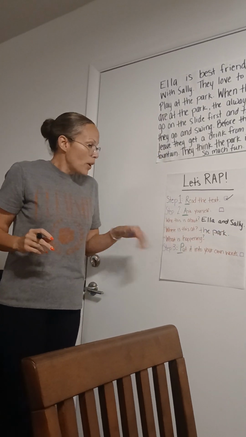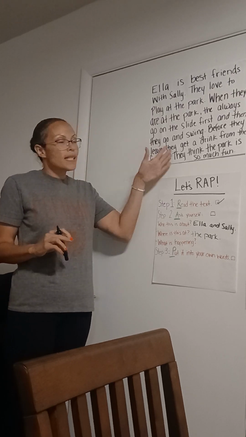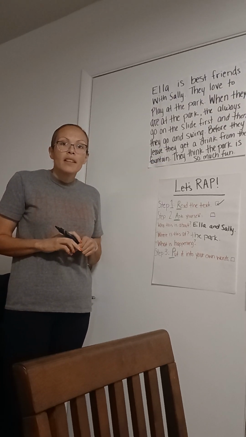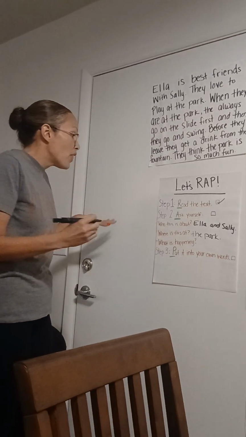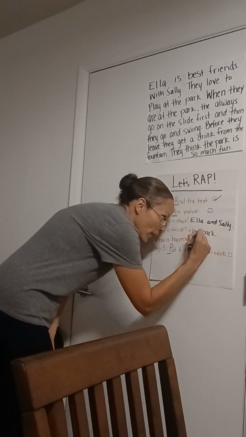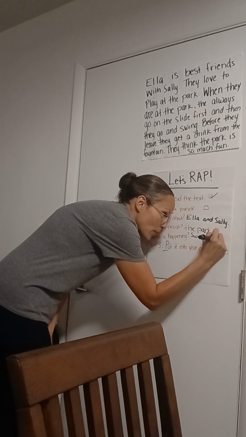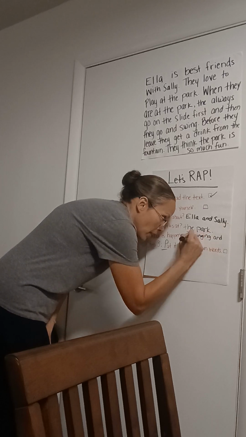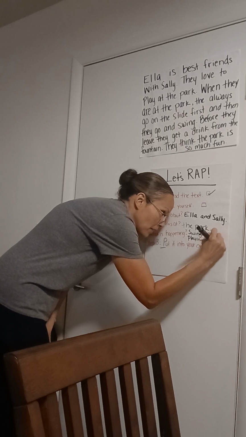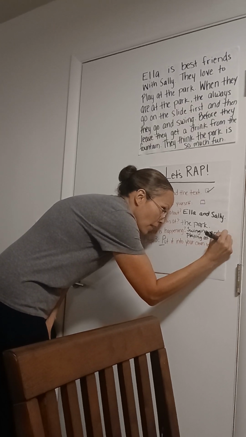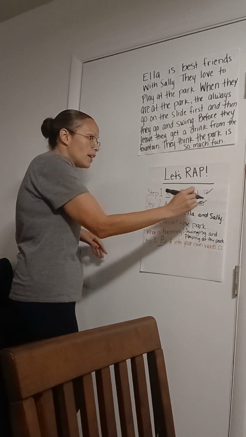Okay? And the last question I want us to think about is, what's happening? What's going on? What is this about? Who can tell me? They're playing around at the park and swinging and sliding. You're right. So they are swinging, you said, and playing at the park? All right, so I'm going to write that down. And because we finished that, we can go ahead and check this off. Now we finished our step 2.